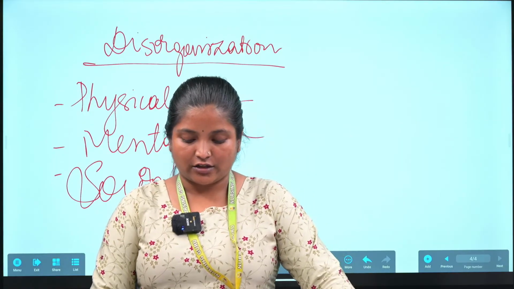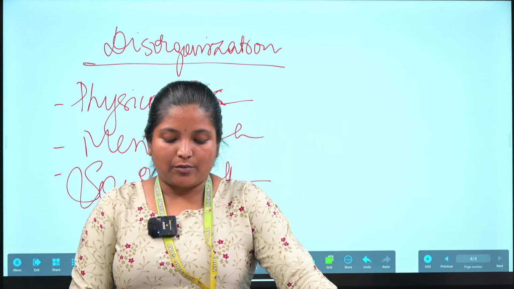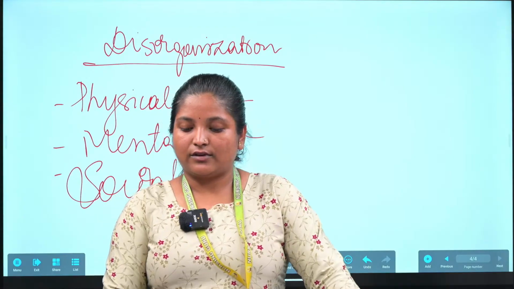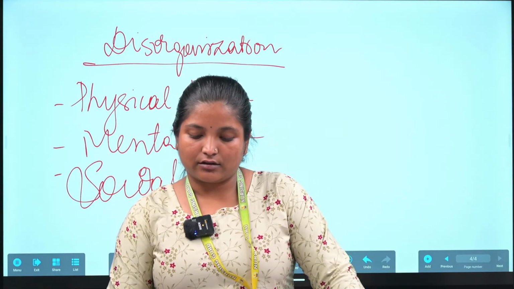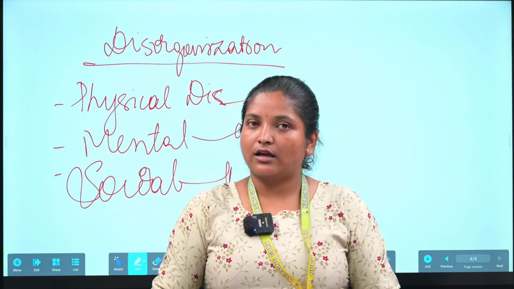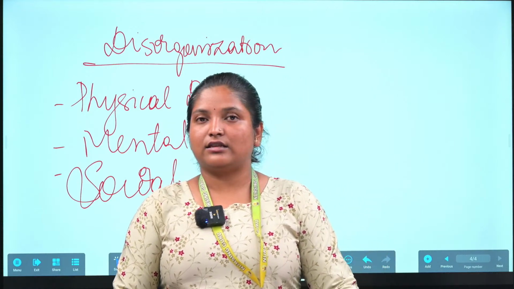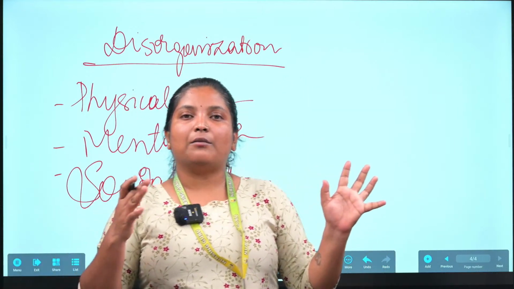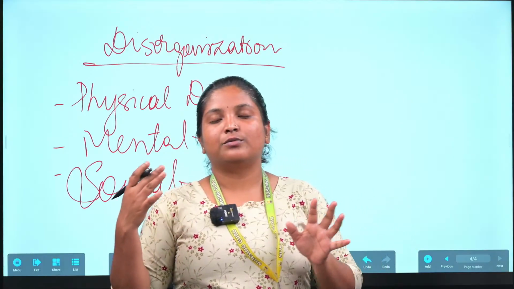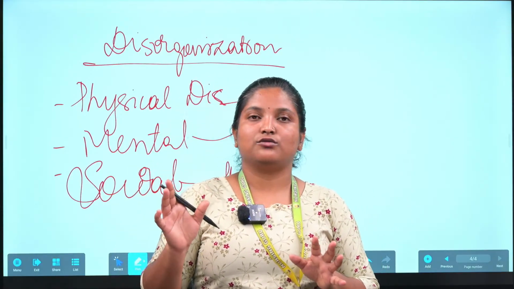The classification of crowds is according to Le Bon, but this one is not needed for you guys. So irresponsibility will be there in the crowds. These are the things. So social group, then primary social group, secondary social group, that difference you should know.